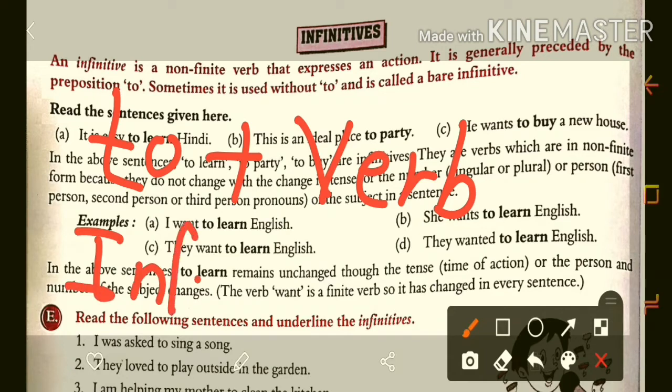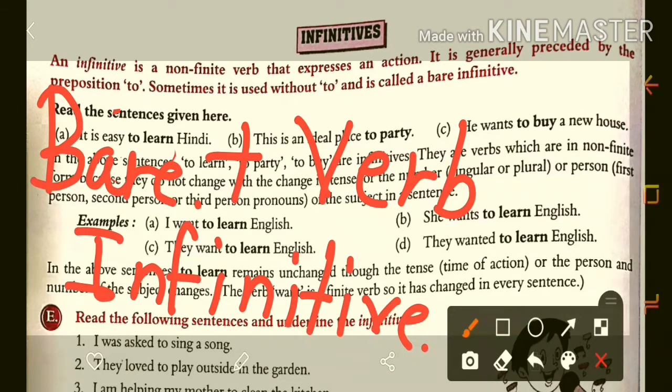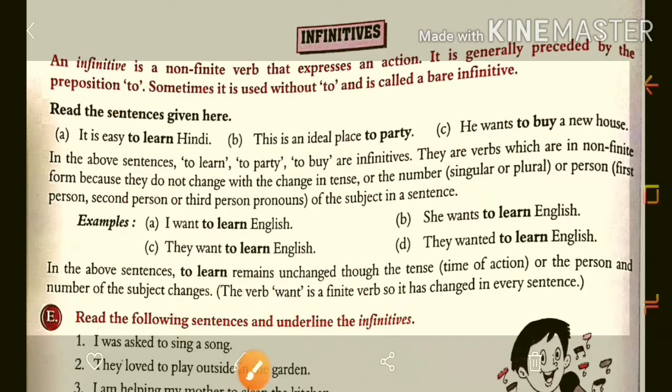When the verb comes with to, it is called the infinitive. And when it comes without to, that is called the bare infinitive. Okay, so here we will see the examples. It is easy to learn Hindi.